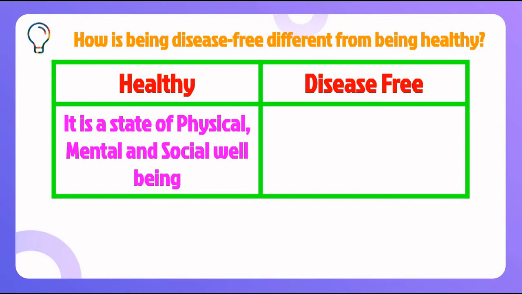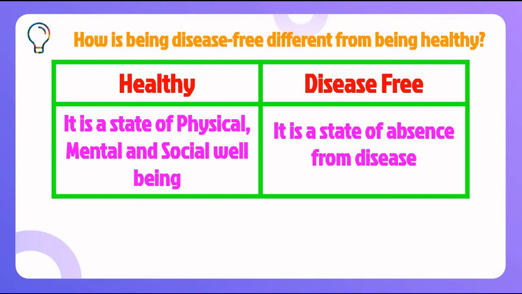So how can we differentiate it from being disease free? This is the main concept, right? Let's see how disease free is different from healthy. We can say disease free is a state of absence of disease. We cannot say we are particularly healthy; we are just absent from diseases. But healthy means that our entire body is totally good. We are not having any diseases, as well as being good.